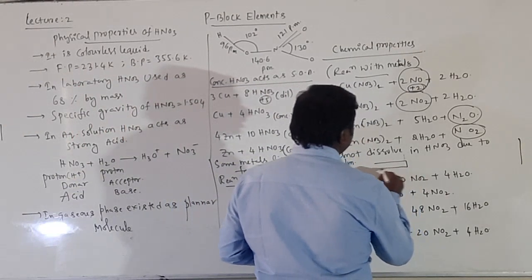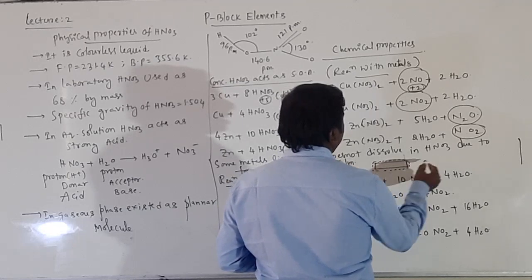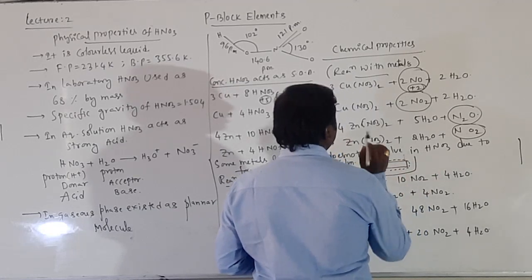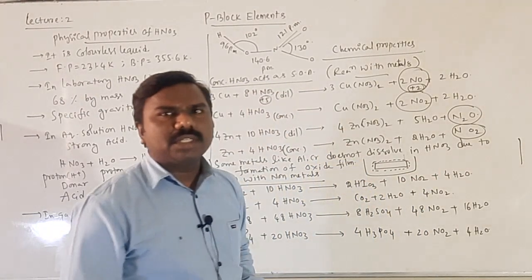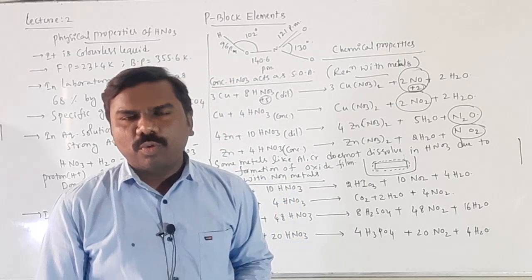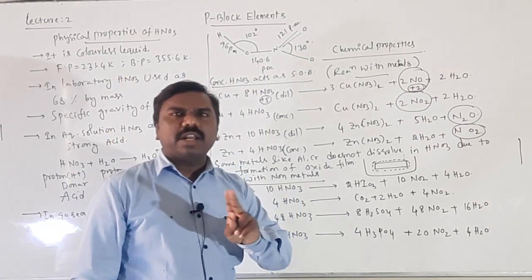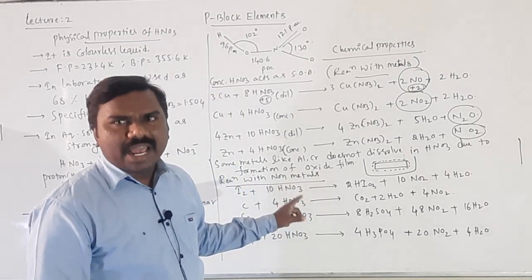A few metals cannot react with HNO3 because of an oxide film. On aluminum or chromium there is an oxide film, so when you add HNO3 there is no dissolution. Those two metals cannot be dissolved or cannot react with nitric acid.